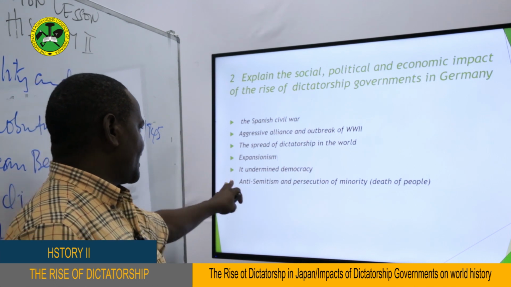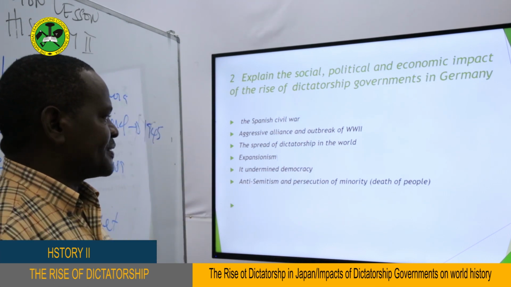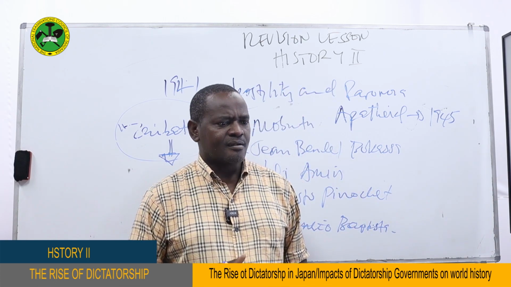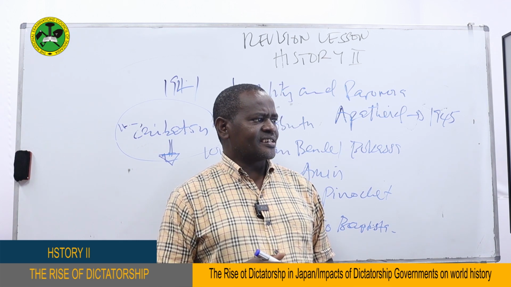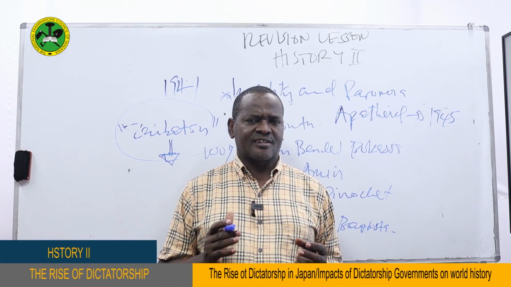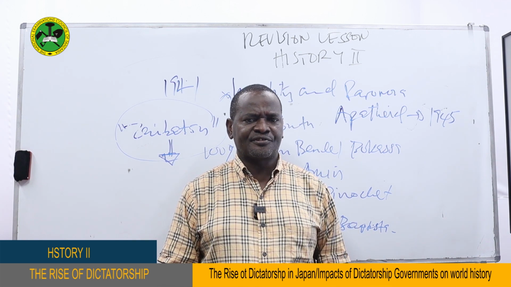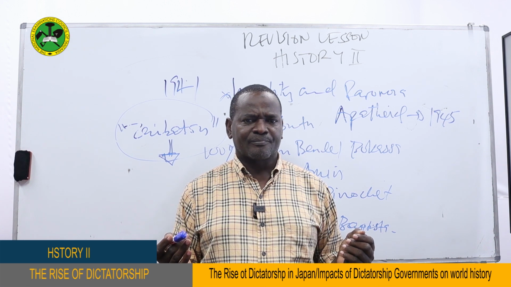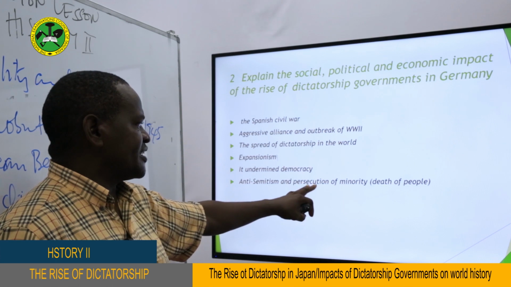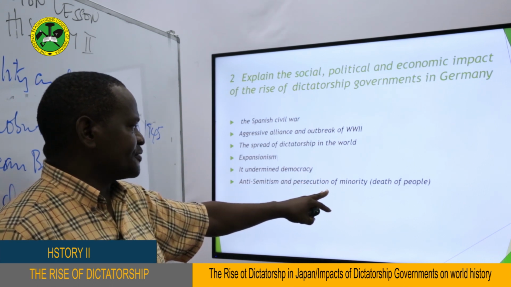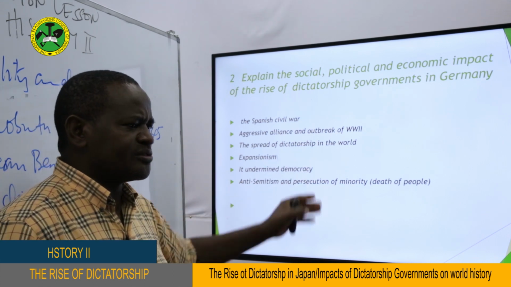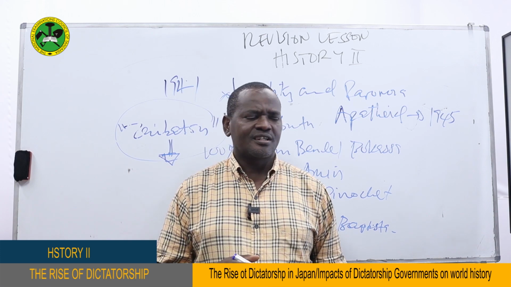We discussed it already, and also anti-Semitism and the persecution of the minority. In this, of course, you know the way Jews were killed in the gas chambers. More than 6 million Jews were killed in the gas chambers, plus the Gypsies. The Gypsies also suffered. So in short, we can say the minorities suffered in countries like Germany. Of course, Hitler was using the theory of social Darwinism, survival of the fittest. That means people who were not pure and genuine would have to perish, and so on and so forth.